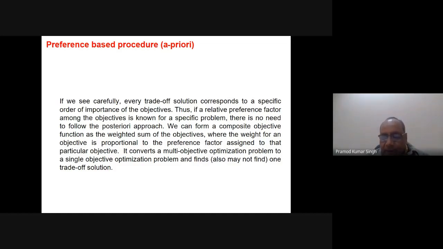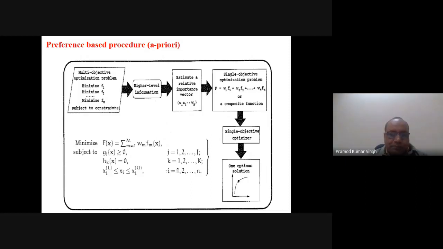In brackets I have also written "may not find". It is written specifically that if the problem is non-convex and you are using a weighted method, then you may not get a solution. Being a person of mathematics, you must know that if we have a non-convex search space, then weights are not going to give us any solution in that particular region.